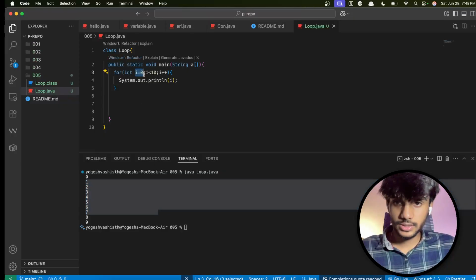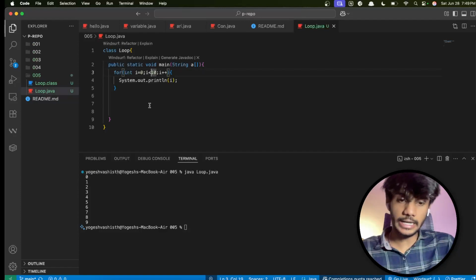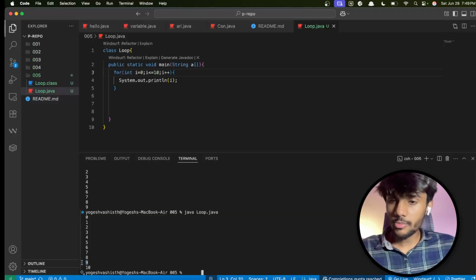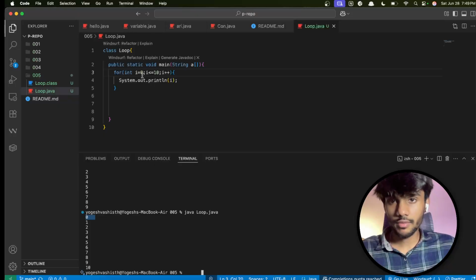So we have an initializer from where the value will be initialized. Did you see the value got initialized from 0? There is a condition. This got printed till 9 because there was a less than condition. I want to print 10 as well, so I can do a less than or equal to. You know how many values got printed? These are 11 values because it includes 0 as well. I want to start with 1, so I can put a 1 here.